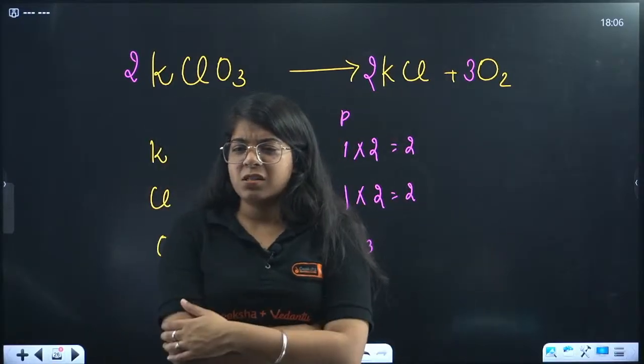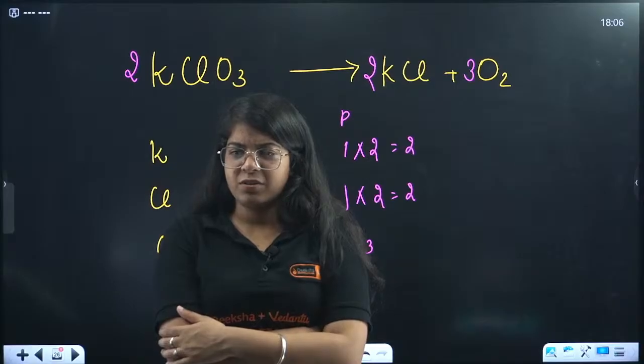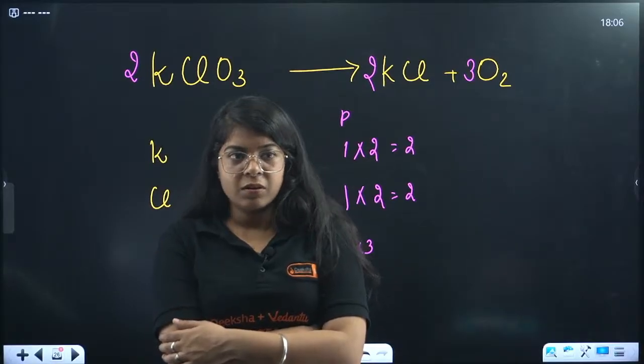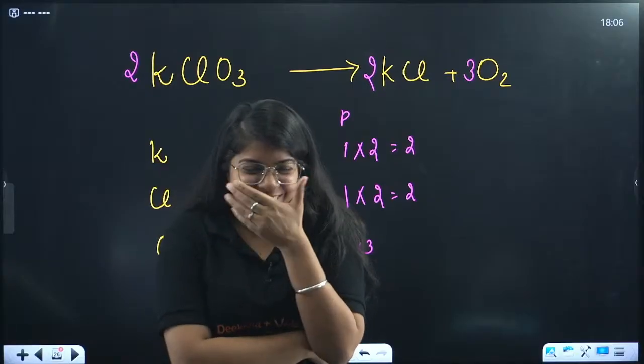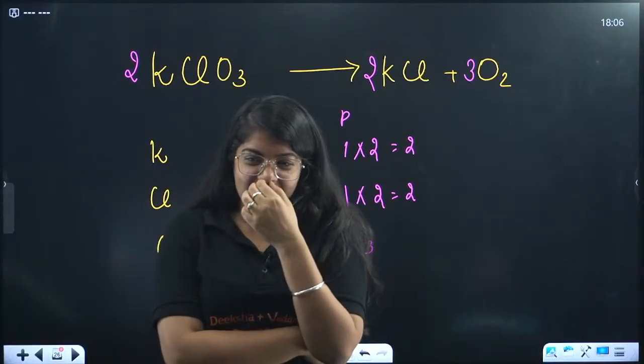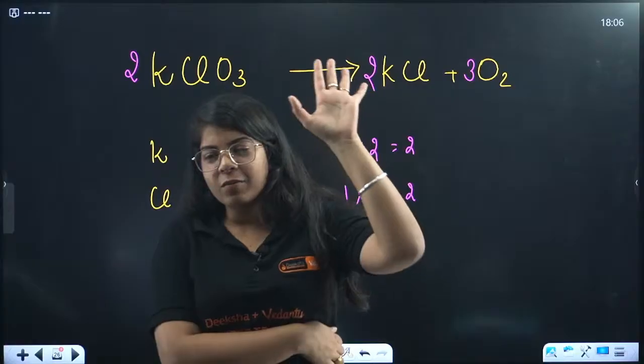Sin by cos, 143, tan 143. I don't know what you are talking about. Okay, everyone. Bye bye.